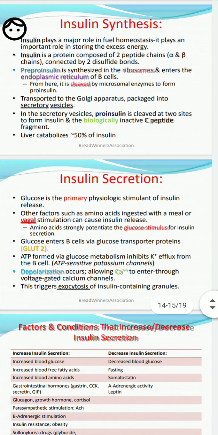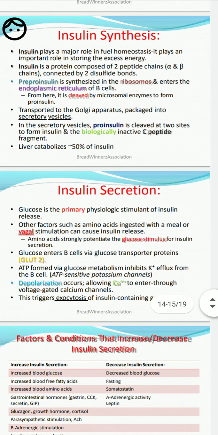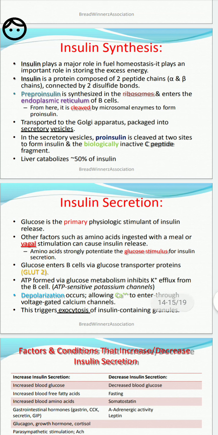A deficiency of insulin results in the disease called diabetes mellitus, or sugar diabetes. The main symptoms include higher blood glucose levels, glucose excretion in the urine, and an increase in the level of urination, polyuria. If glucose is high, we excrete sugar through urine. That is called glucosuria. So dehydration occurs, which means water keeps decreasing.